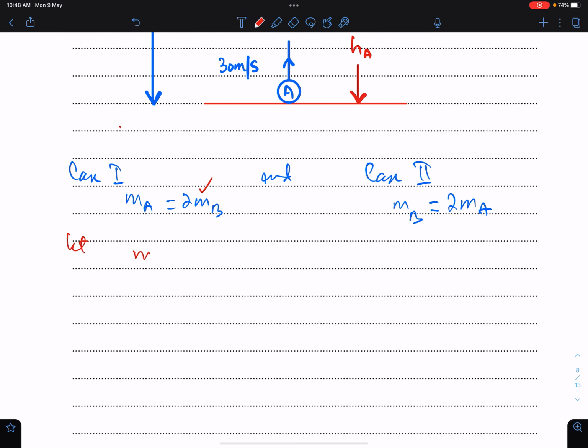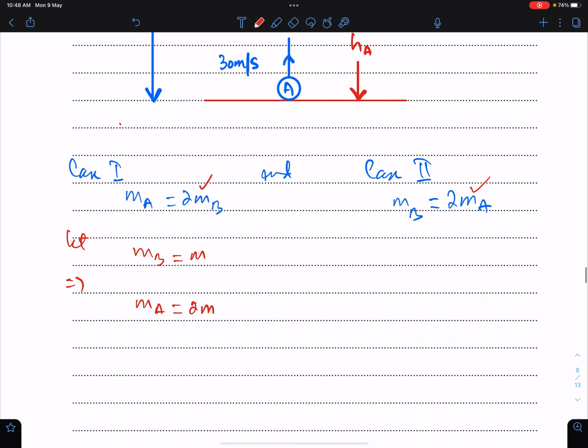Therefore, mass of A with respect to this equation is 2m. Here we have to suppose mass of A as m. Therefore, mass of B according to this equation will be 2m.